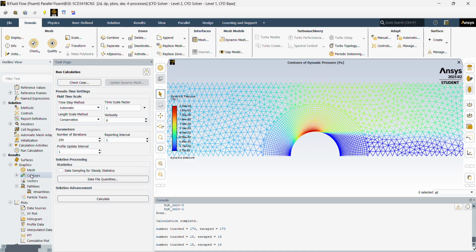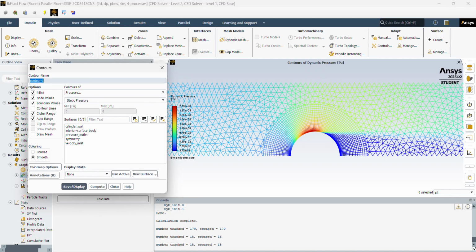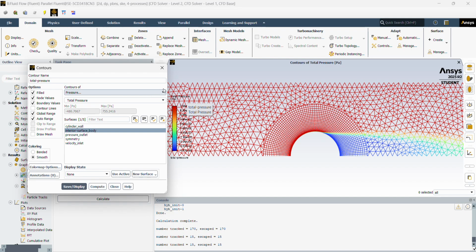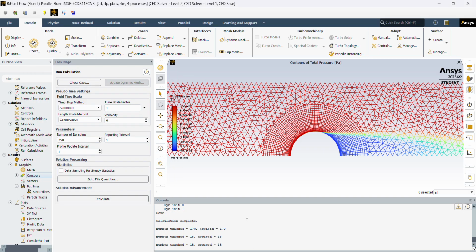And then lastly, total pressure. And there's our contour for total pressure. Okay, let me close out of here.